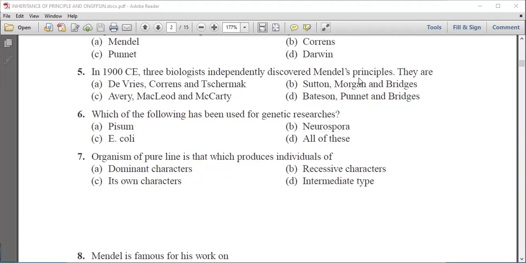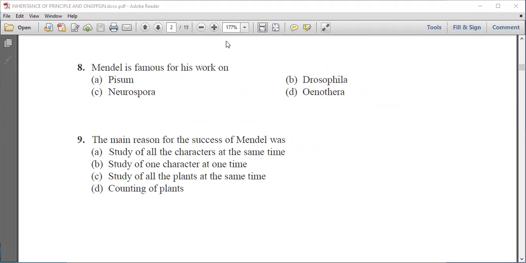Next question is, Mendel is famous for his work on, first is Pisum, second is Drosophila, third is Neurospora, and fourth is Oenothera. Now we know that Mendel worked on the pea plant, and the scientific name of pea plant is Pisum sativum. So A is the right answer.